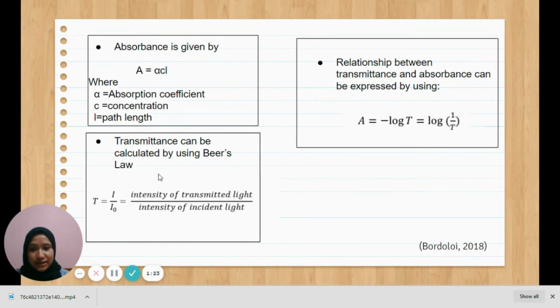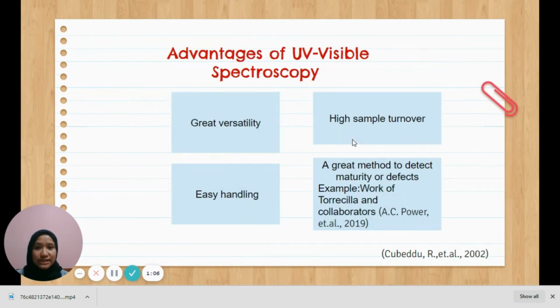Next, the transmittance. So what is transmittance? Transmittance is the ratio of the intensity of transmitted light to the intensity of incident light. This equation shows the relationship between transmittance and absorbance. Last but not least, let's talk about the advantages of UV visible spectroscopy. It is widely used to determine the quality of fruits, vegetables, and other crops because it has great versatility, high sample turnover, and is easy to handle. It is a great method to detect maturity or defects.